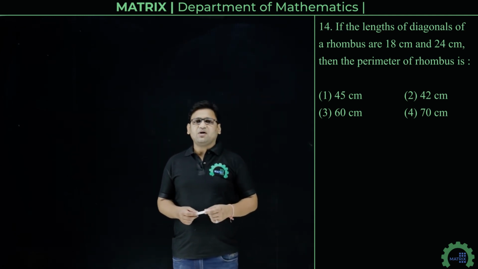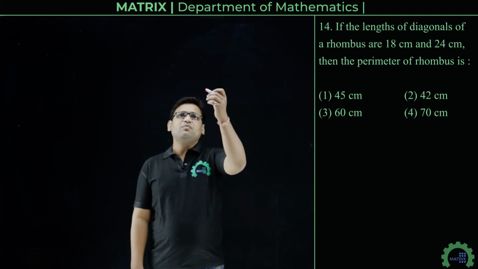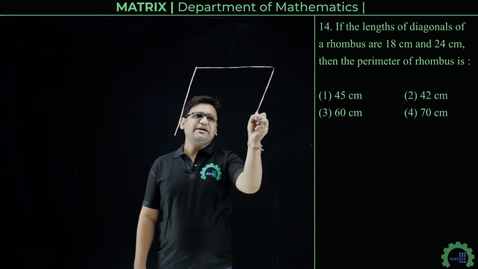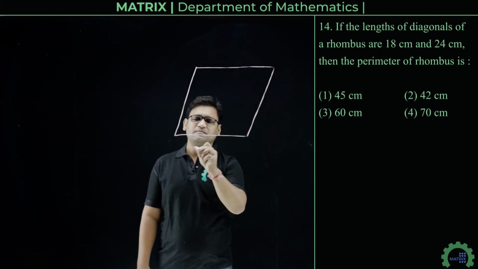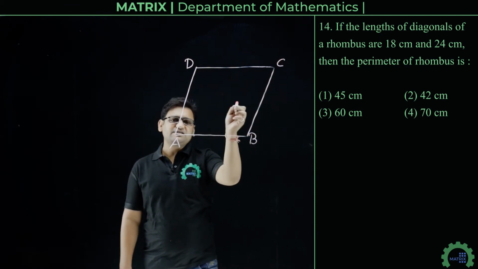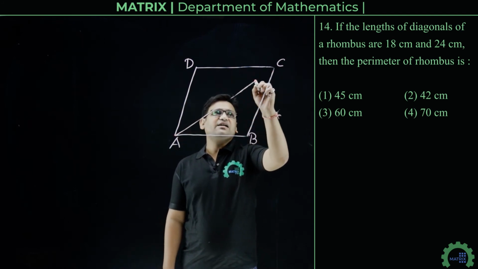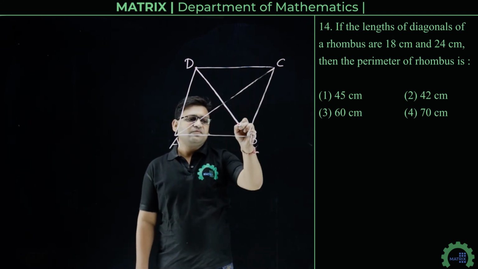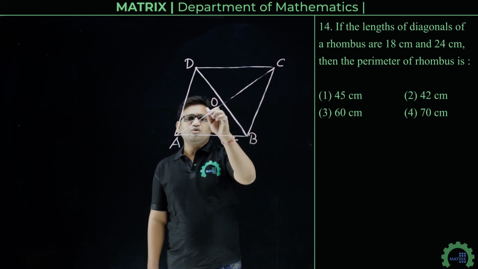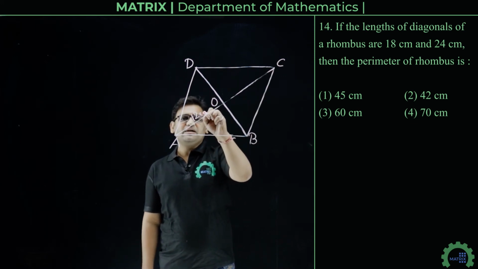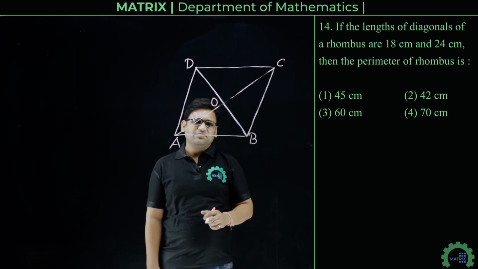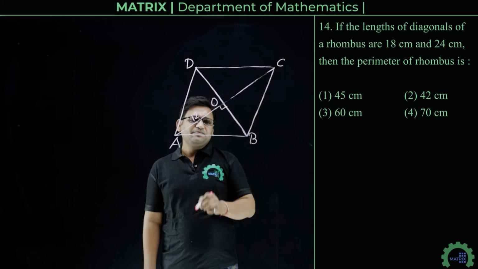Next question is, if the lengths of the diagonals of a rhombus are 18 cm and 24 cm, then we have to find the perimeter of the rhombus. So first of all, we will draw a rhombus. Let's say this is a rhombus ABCD, and AC and BD are its diagonals whose lengths are given. The length AC of the diagonal is 24 cm. So the length OA will be 12 cm as the diagonals of a rhombus are perpendicular bisectors of each other. So this angle will be 90.